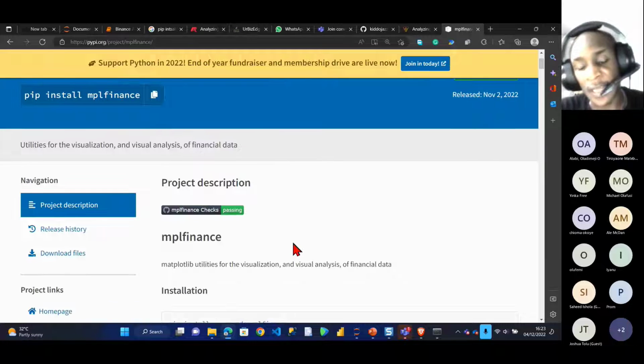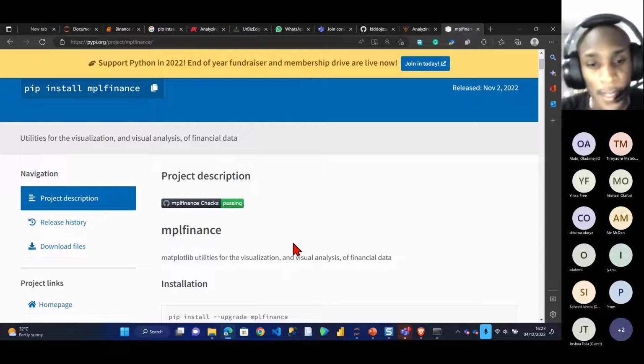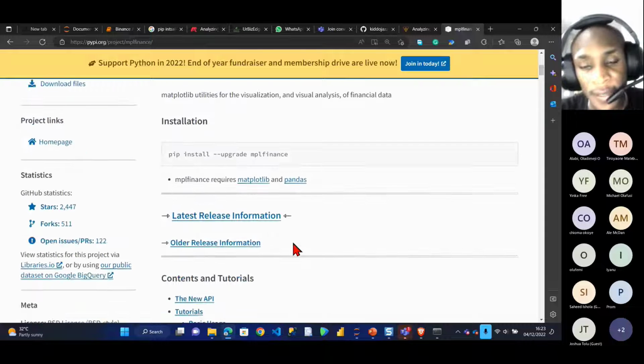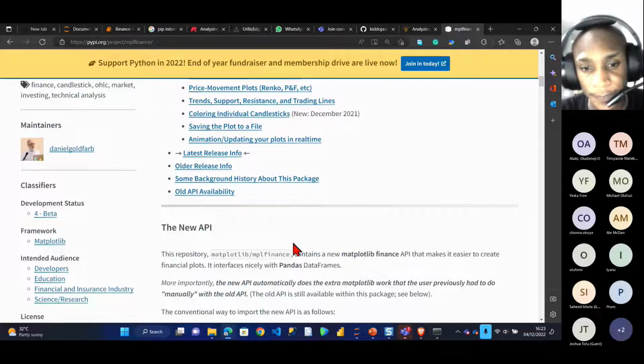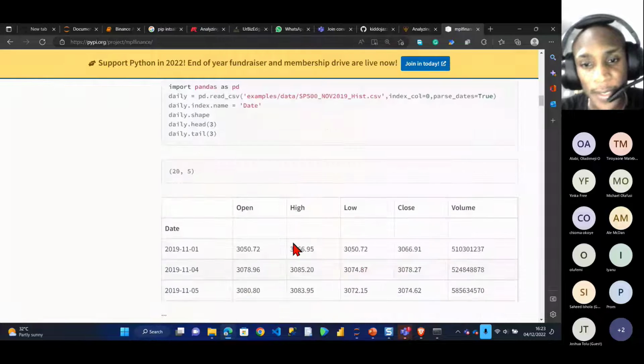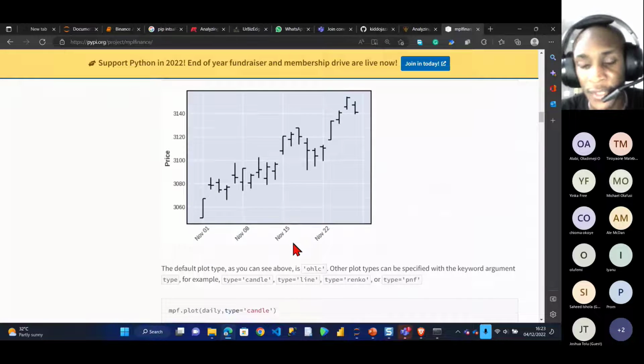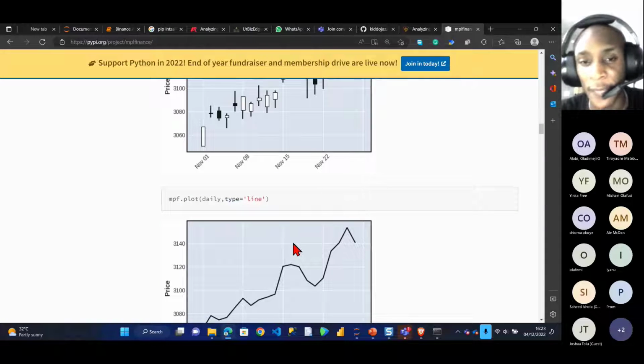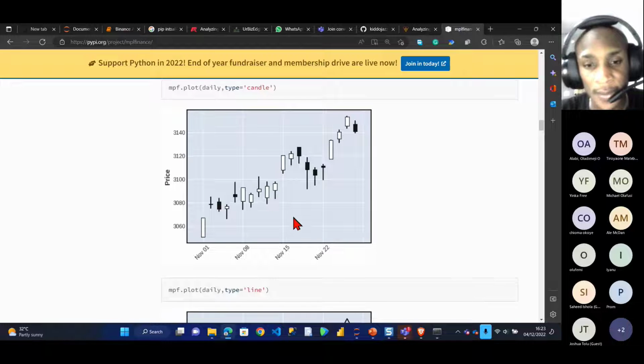It's actually an add-in for Matplotlib, part of the Matplotlib family. If you scroll down, these are the different steps of using the library itself, the different things you can use in the library. You can see these are different charts you can get with that same library, mplfinance. You can see these are candlesticks.